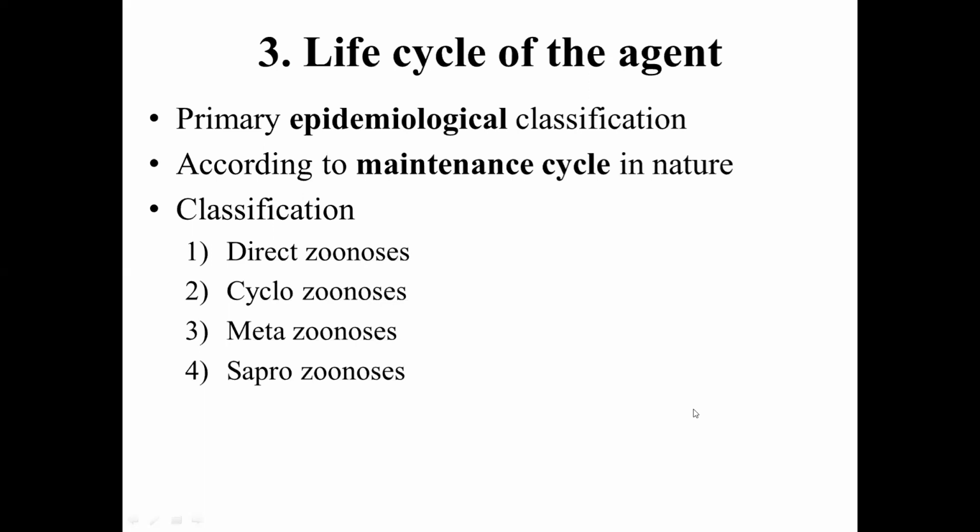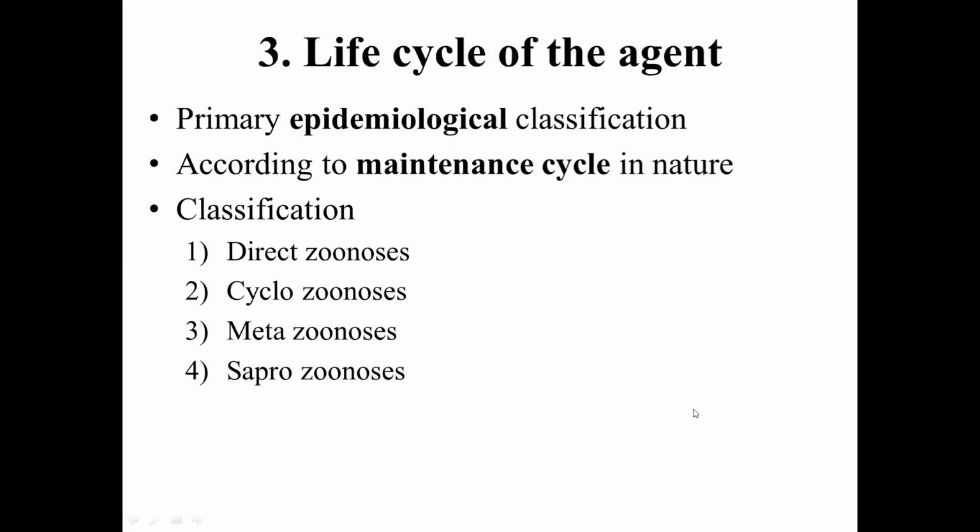The third kind of zoonosis is metazoonosis. Unlike 1 and 2, direct and cyclo, that require only one kind of vertebrate species, metazoonosis requires a minimum of one invertebrate species for the perpetuation of the disease or maintenance of the agent in nature. The involvement of an invertebrate host species is required.